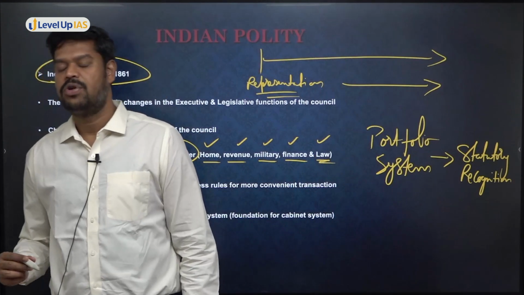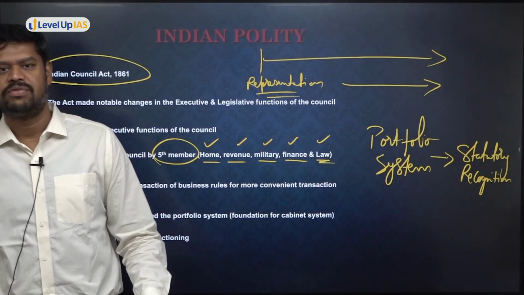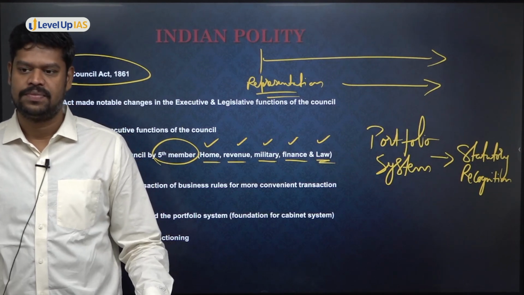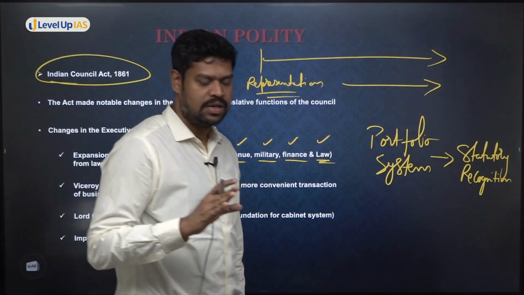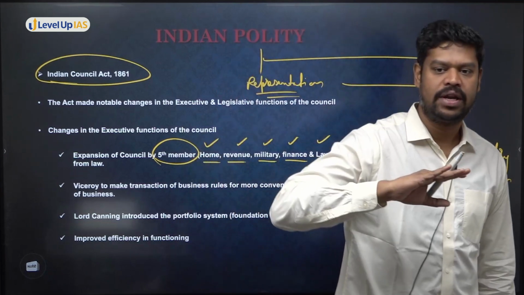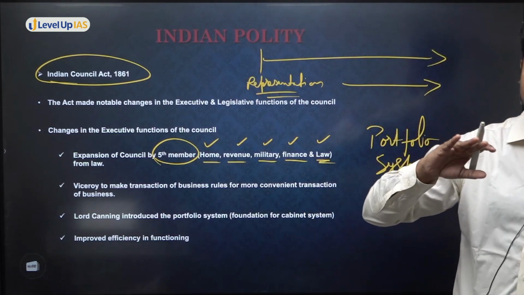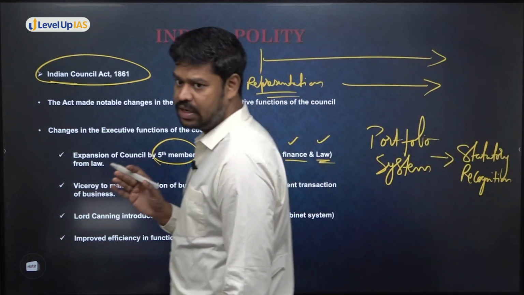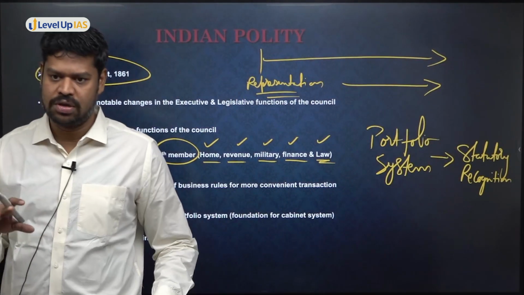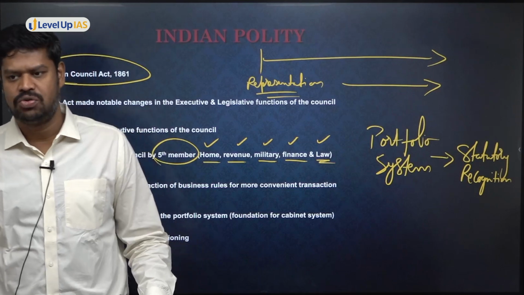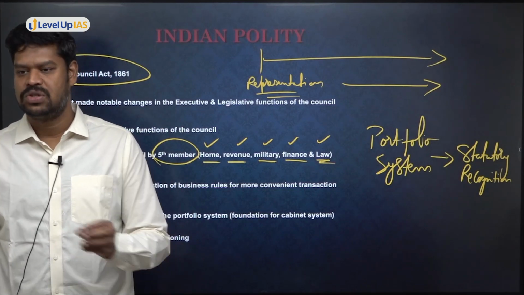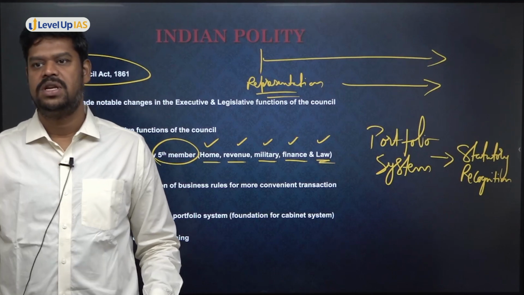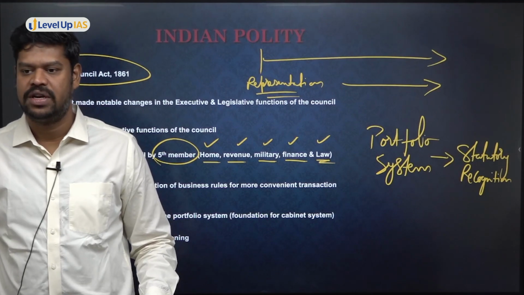What do you understand by portfolio system was given statutory recognition? First of all, what is portfolio system? Now, till 1858, or if you see before 1858, that is till 1853, who was largely carrying out the administration? Governor General in Executive Council. So, which is also called a Governor General in Council. It is only Governor General in Council which is also separately meeting for the legislative agenda. So, who is majorly carrying out the administration? The Governor General in Council.